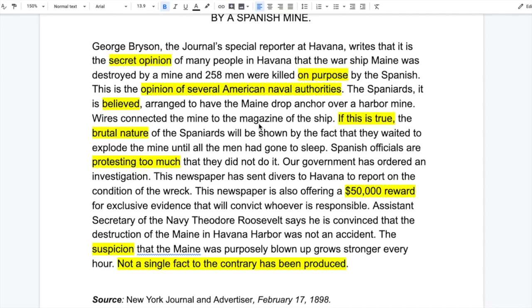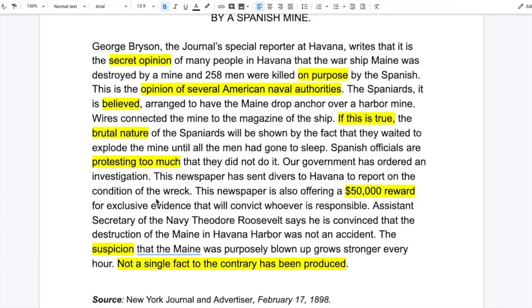So just keep that in mind. Spanish officials are protesting too much that they did not do it. So what does that mean? I guess they're trying to insinuate that Spanish officials are arguing with the fact that they did it, right?